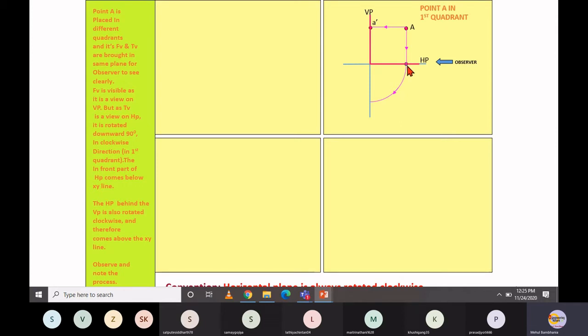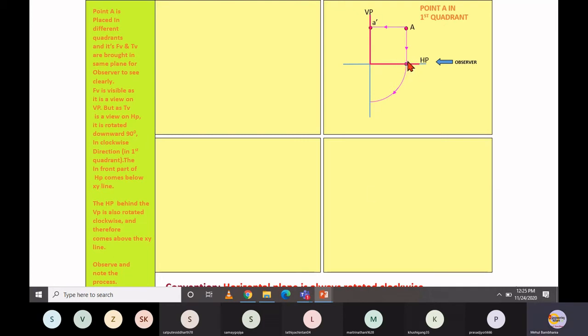But here there is one technical hinge. If you are observing from this direction, then definitely this is visible. You can simply visualize the vertical plane, right? But the horizontal plane is aligned perpendicular to the observer. So the observer cannot tell where exactly the position of your top view point is. Is it here, or is it here? Because it is perpendicular to the observer, it is not possible to visualize or interpret the top view projection.